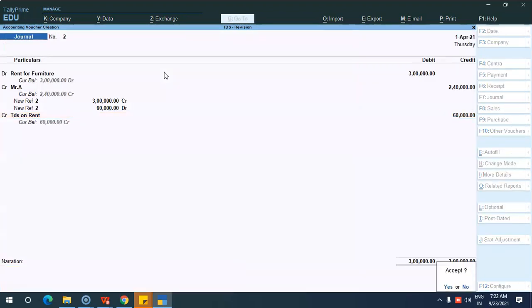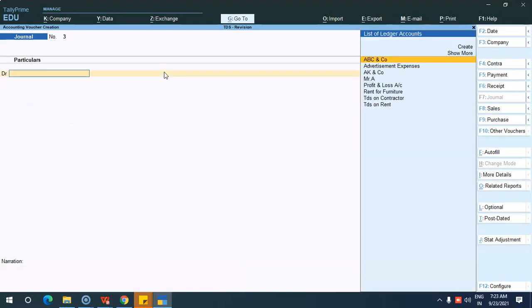Okay, so there are two ways you can configure the TDS. You can do it at the ledger level or the group level. So far we have seen the group level. If you have configured it at the group level and not at the ledger level, it will take the rates based on the group level. If you have configured it at the group level and also at the ledger level, it will take the ledger level. So finally, if you have configured the TDS at the ledger level, the TDS calculation will be based on the ledger level.